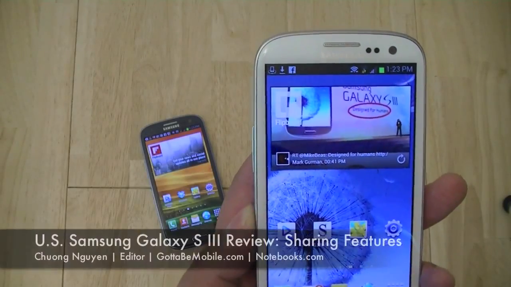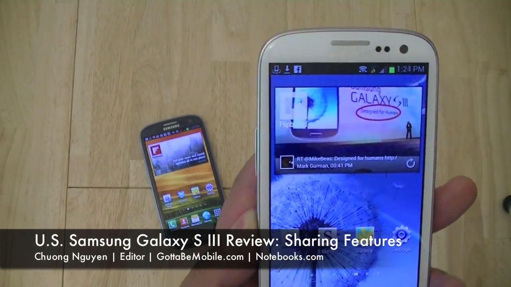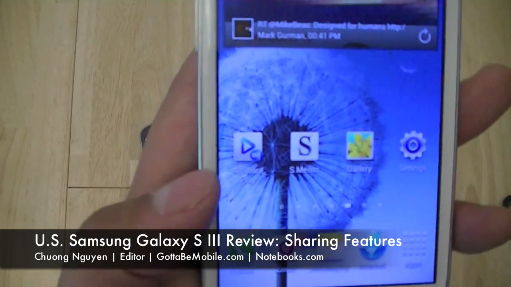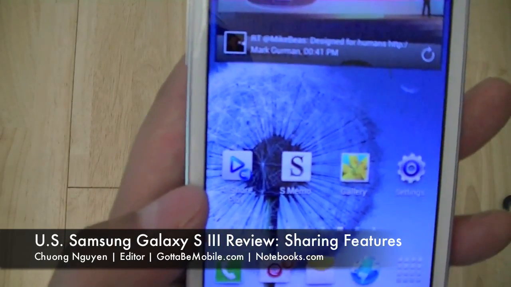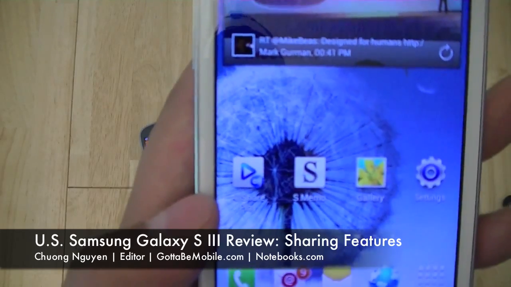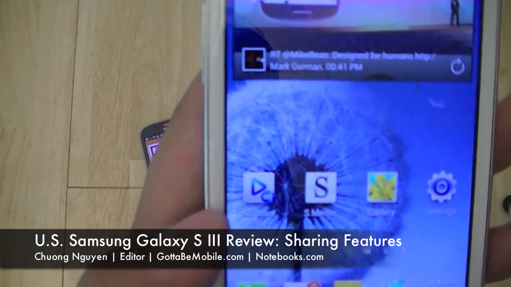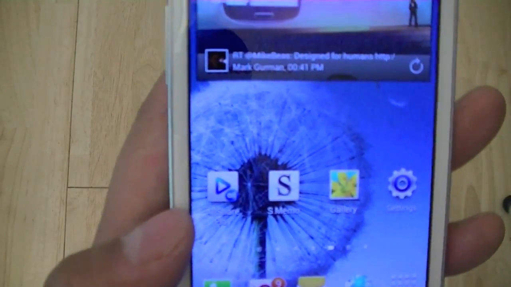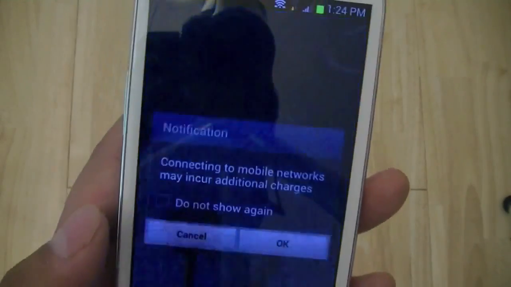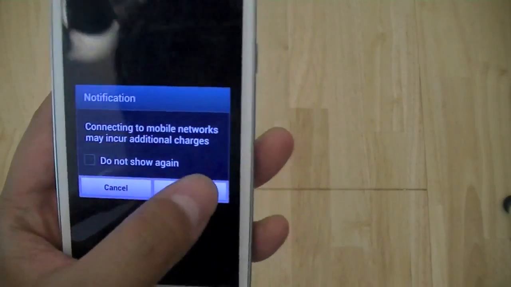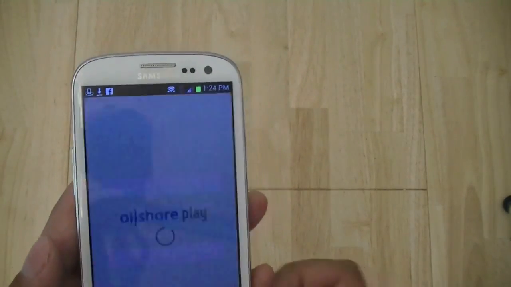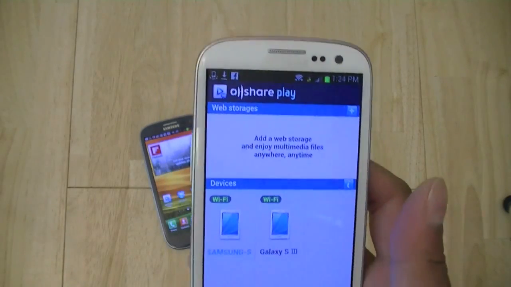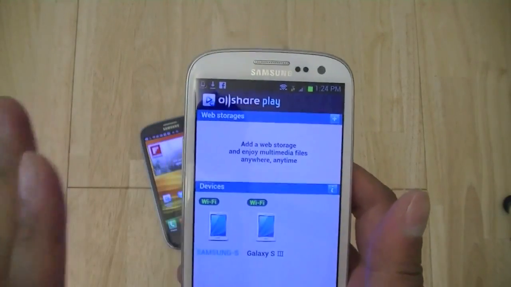So what's specific to the Galaxy S3 that's not on Android 4.0 for other devices is an application that Samsung calls AllShare. AllShare combines various different features, and there are two different types of AllShare applications lumped in, so it's kind of confusing as to what you can do with certain types of files and different file formats. AllShare Play will allow you to basically play content that's not on your device, that's stored on a separate device on the same network.